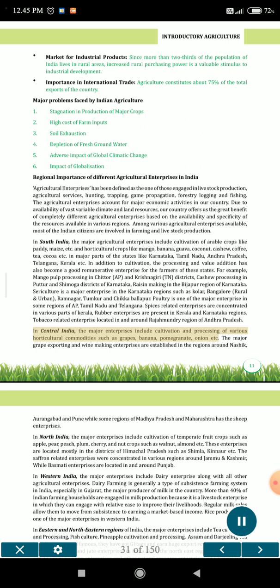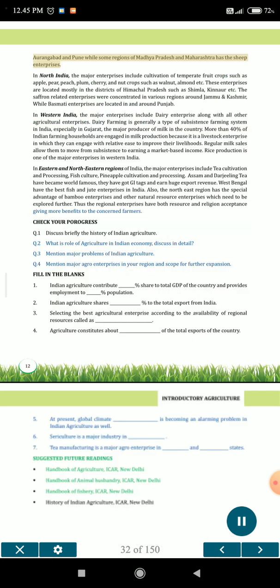In central India, the major enterprises include cultivation and processing of various horticultural commodities such as grapes, banana, pomegranate, onion, etc. The major grape exporting and winemaking enterprises are established in the regions around Nashik, Aurangabad and Pune, while some regions of Madhya Pradesh and Maharashtra have sheep enterprises. In North India, the major enterprises include cultivation of temperate fruit crops such as apple, pear, peach, plum, cherry, and nut crops such as walnut, almond, etc. These enterprises are located mostly in the districts of Himachal Pradesh such as Shimla, Kinnaur, etc. The saffron-related enterprises are concentrated in various regions around Jammu and Kashmir, while basmati enterprises are located in and around Punjab.